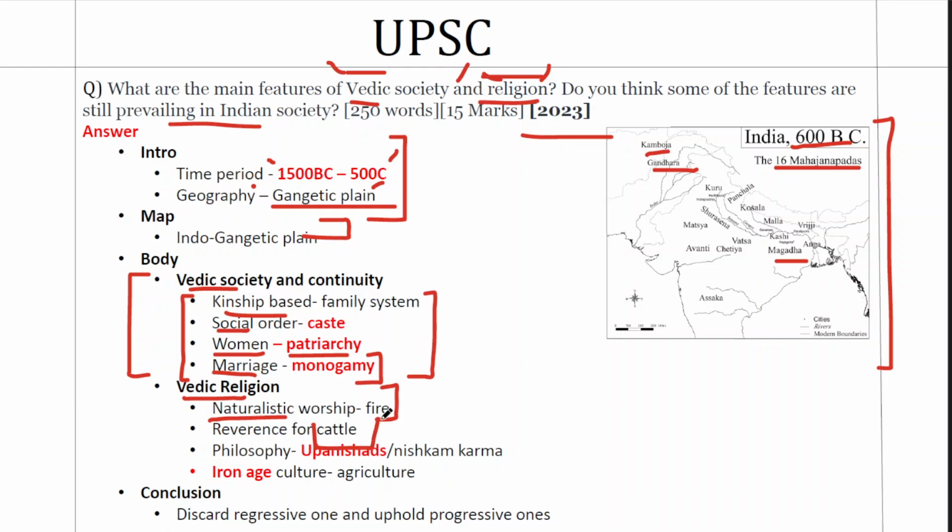The second is the role of cattle. Vedic society or Vedic religion revered cattle to a great extent because it was a cattle-based economy. And the cow is still a very important figure in Indian society and religion. So we can trace that point again.